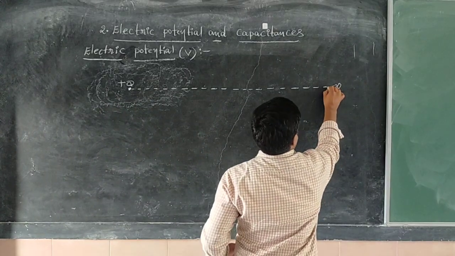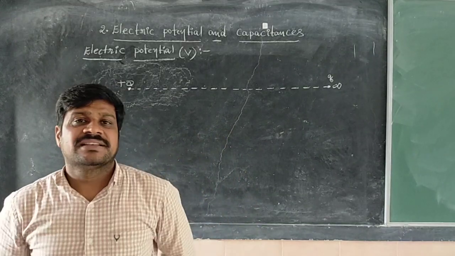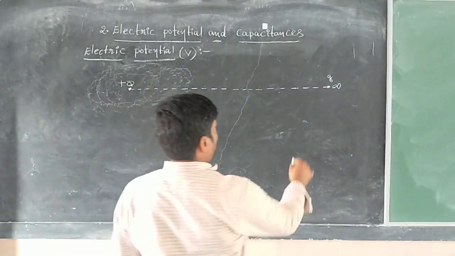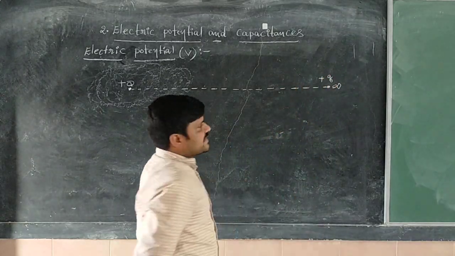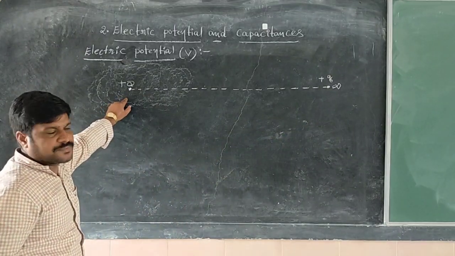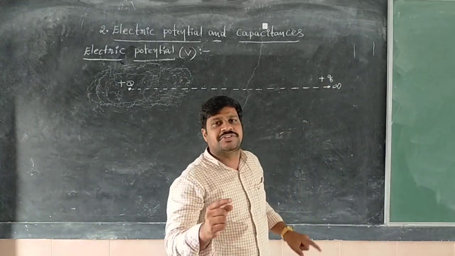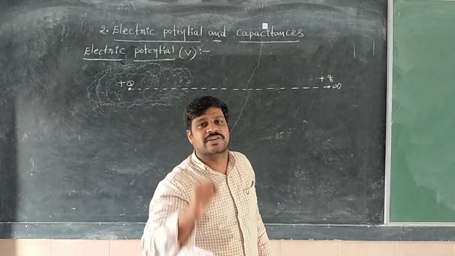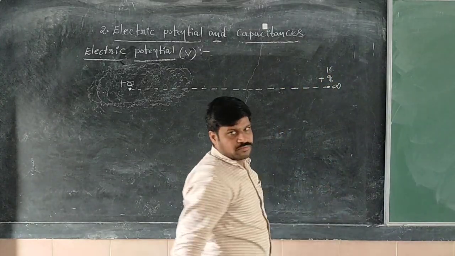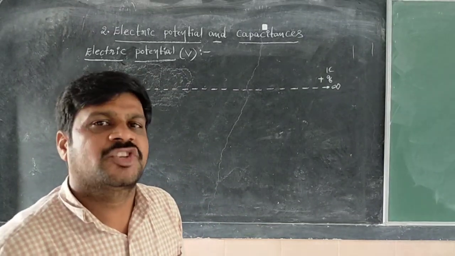Here I am going to take another charge, which is nothing but a test charge, a unit positive charge. This unit positive charge is at an infinite distance from this charge. A unit positive charge means its magnitude is equal to 1 coulomb. Coulomb is the unit of charge.